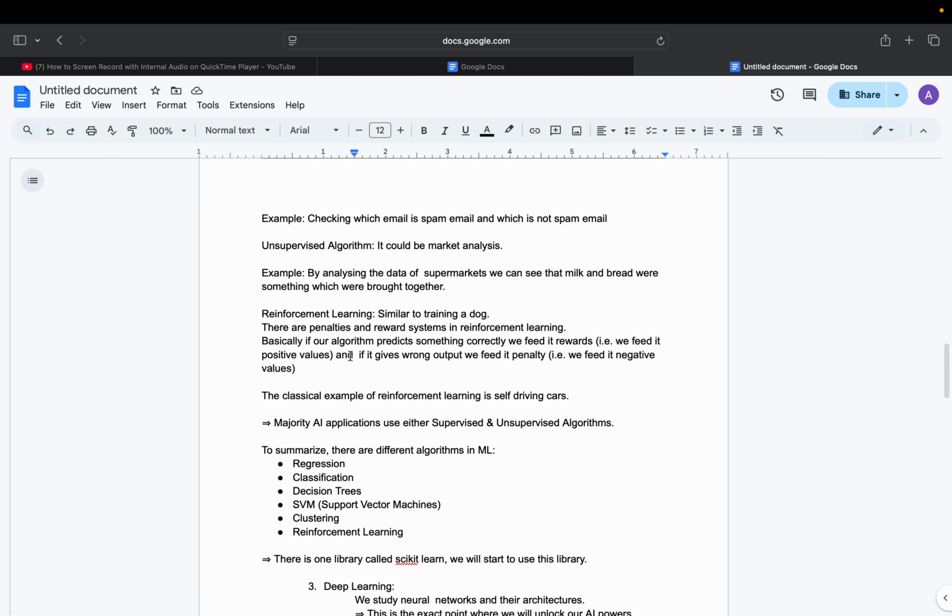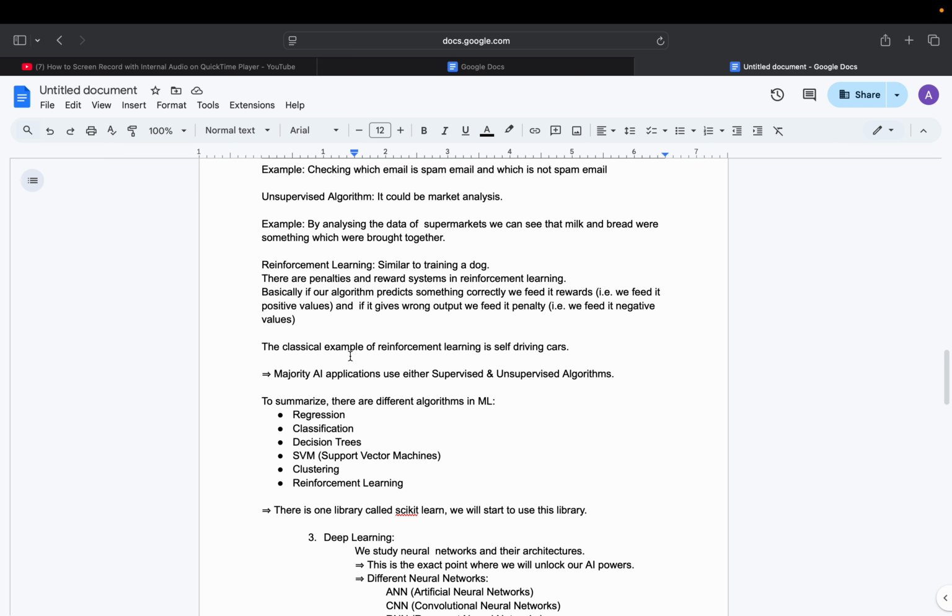And there is another algorithm known as reinforcement learning, which is similar to dog training. There are penalties and rewards in reinforcement learning. If our algorithm predicts something correctly, we give it rewards, that is, we feed it positive values.